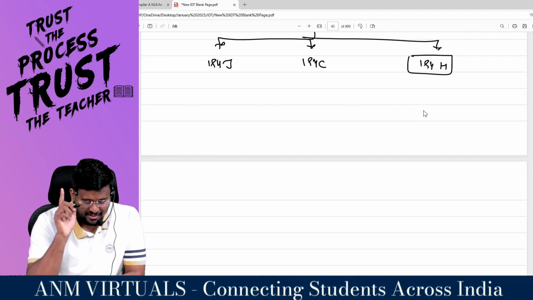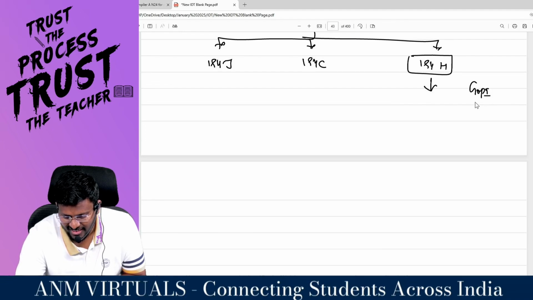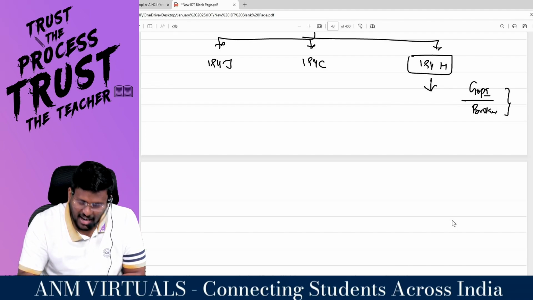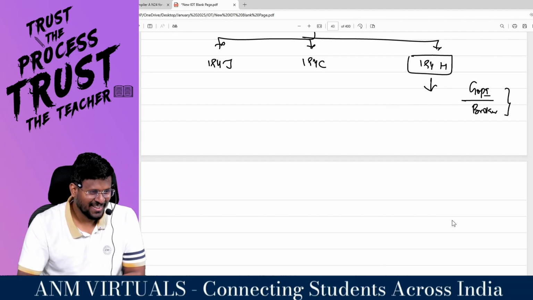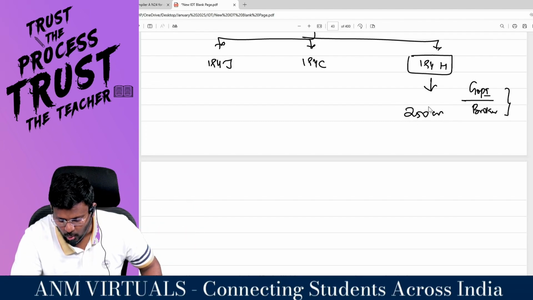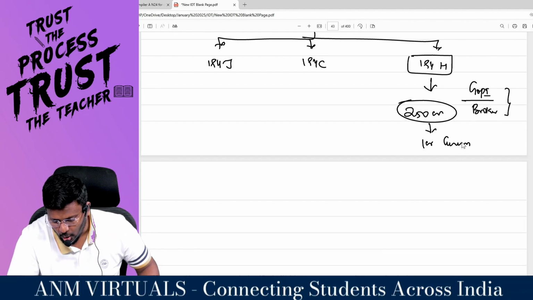Sir, listen to this example very carefully. There is a person called Gopi. He is a broker. I am going to purchase a house in Poes Garden. For this house, Gopi is the broker. Gopi arranged one house which was 250 crores, for example. For this, I paid 1 crore as commission to Gopi.